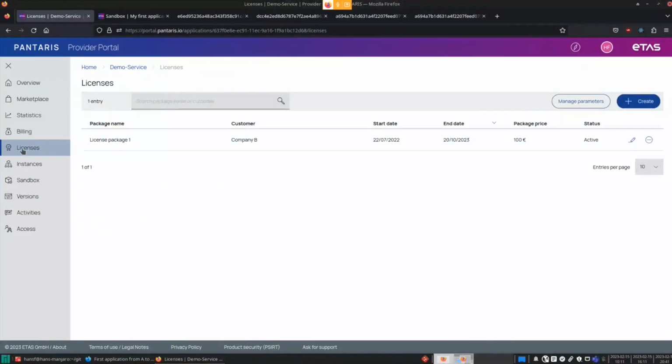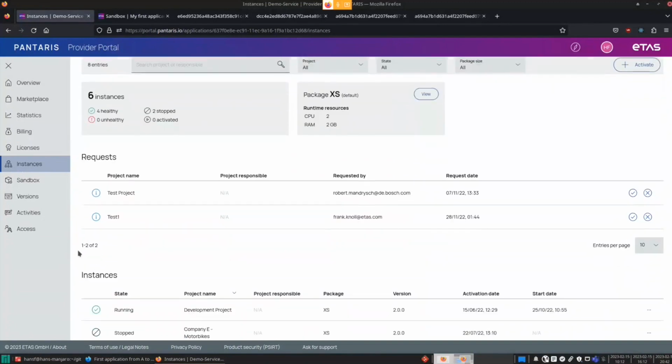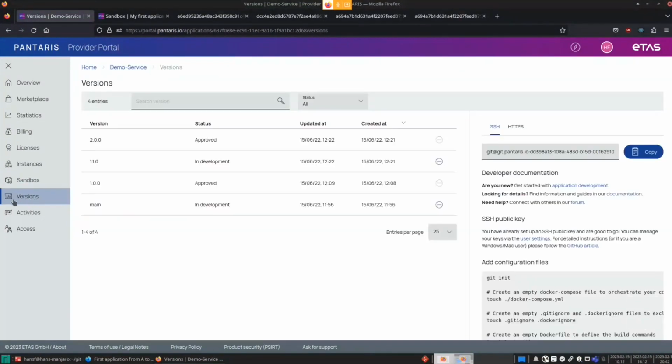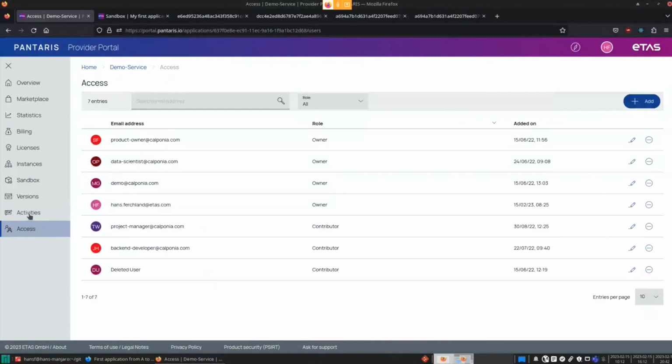You can have specific license packages you can customize, but it's a little bit more complex, so it's maybe a dedicated workshop. But you also have an overview of the instances in different projects where it's activated, a sandbox for testing, of course, and the versions you want to maintain and develop. Also an activities overview and access management for your team members.